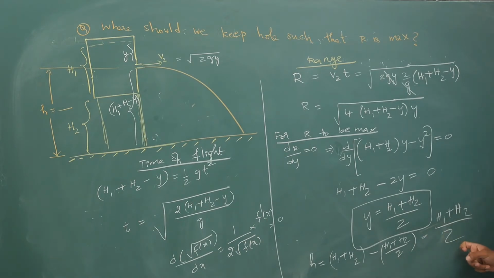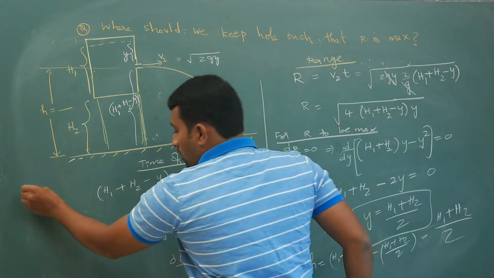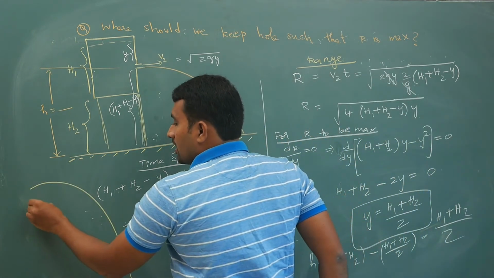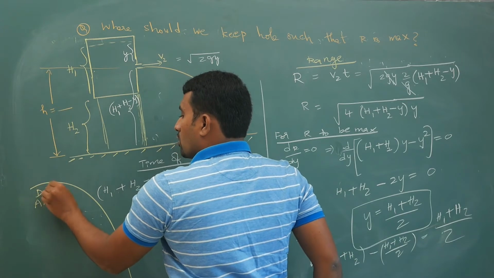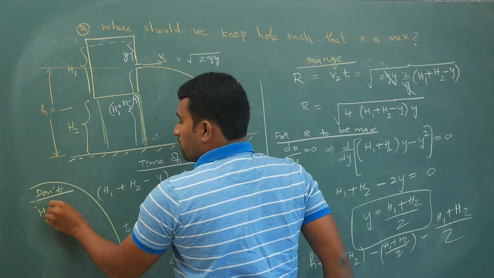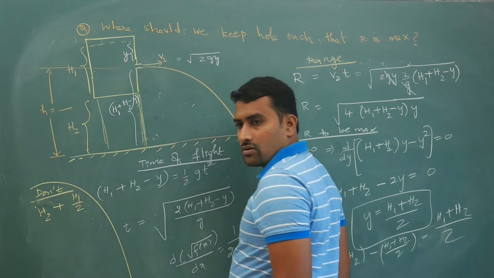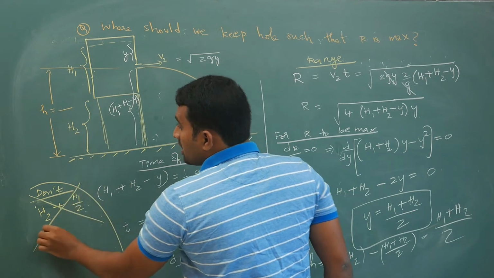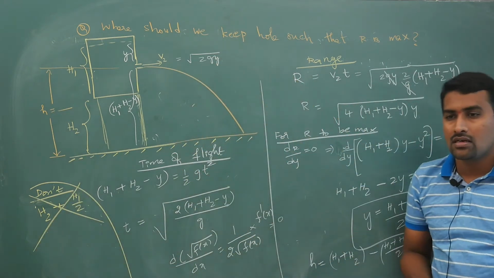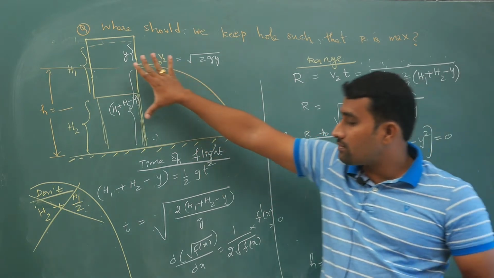Your answer is not h2 plus half of the height of the tank. It is wrong. It is the total height, (h1 plus h2) by 2.